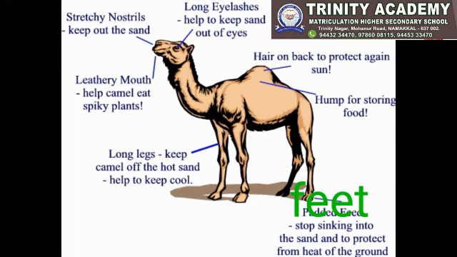The camel has some special physical adaptations that help it to survive in the desert. First one is long eyelashes. The eyelashes help to keep sand out of the eyes. Next, hair on the back to protect against the sun. Next, the hump for storing food. And feet. Feet protect from the heat of the ground. And the camel has long legs. The legs help to keep cool.